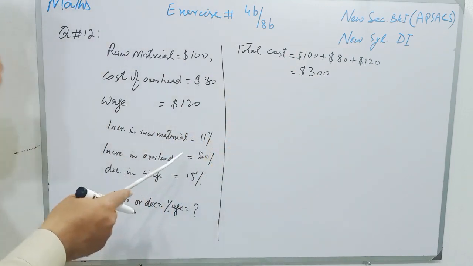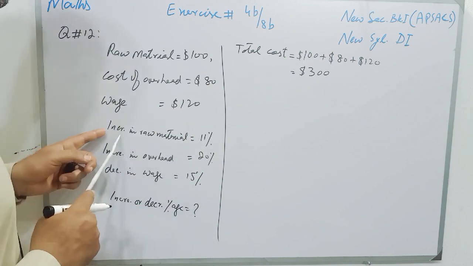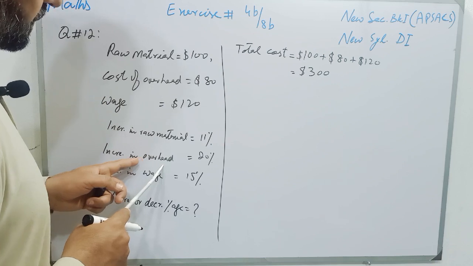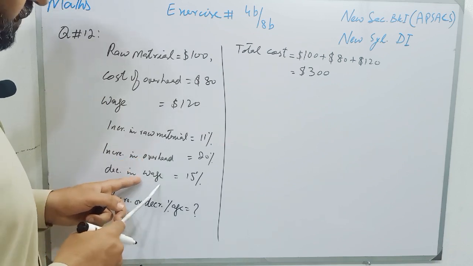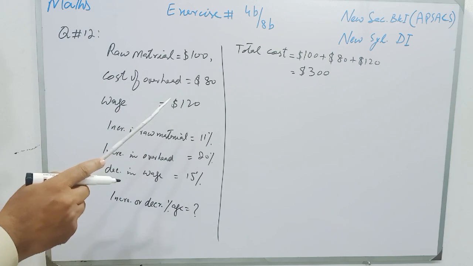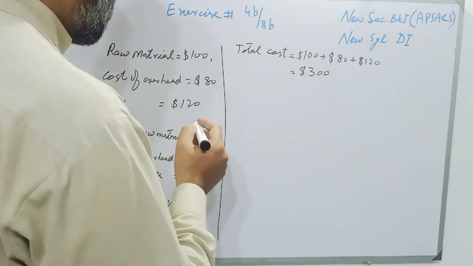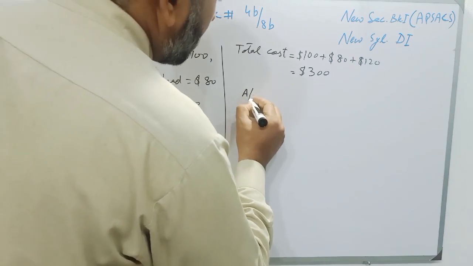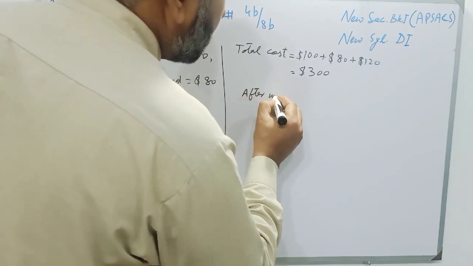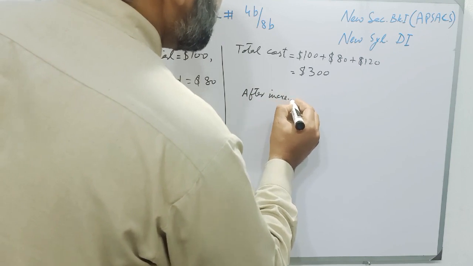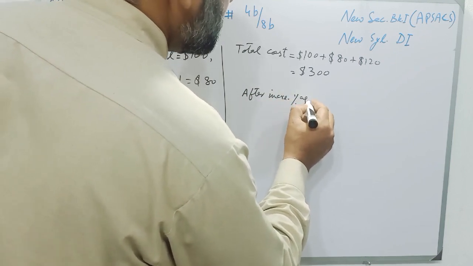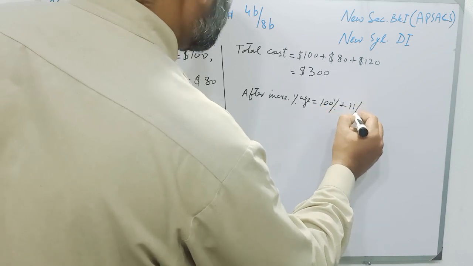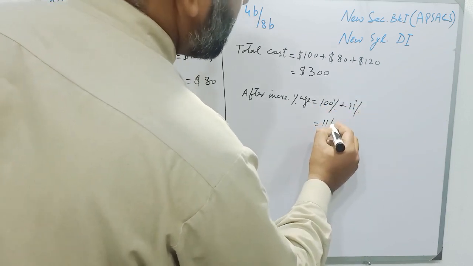Now we have to find the new value. The new value is increased by a percentage for raw material and overhead cost, but decreased by 15% in wage. So students, we will find the percentage of raw material after the increase: it will be 100% plus 11%, so it will become 111%.